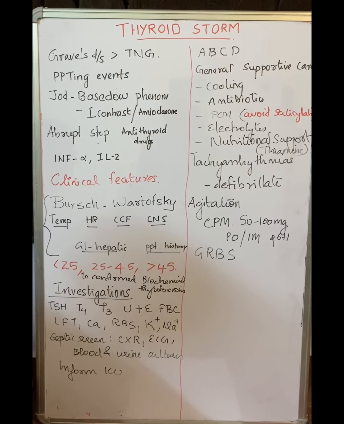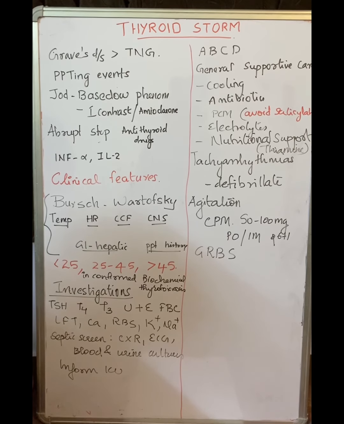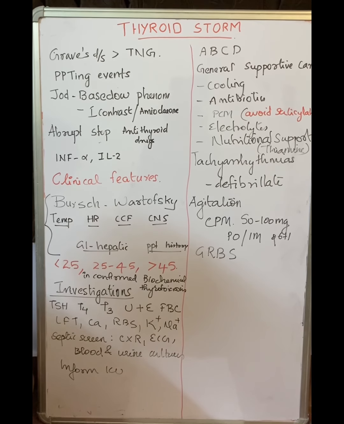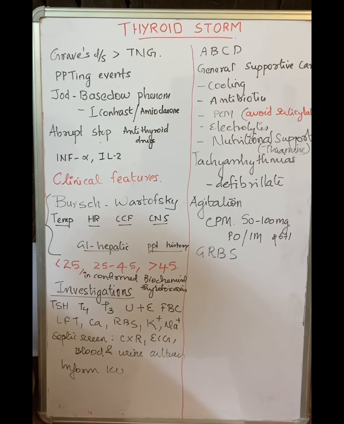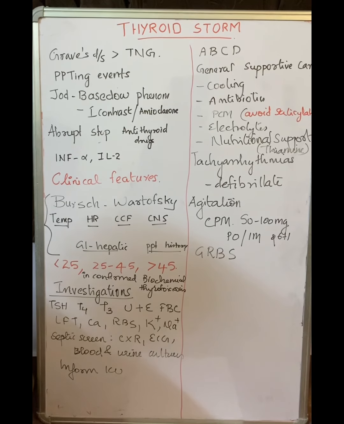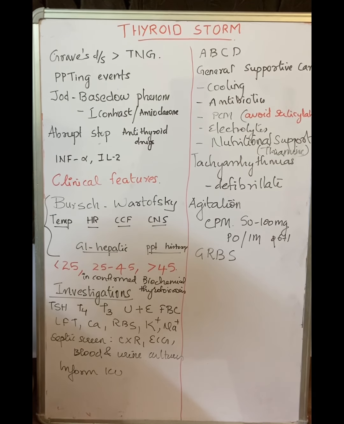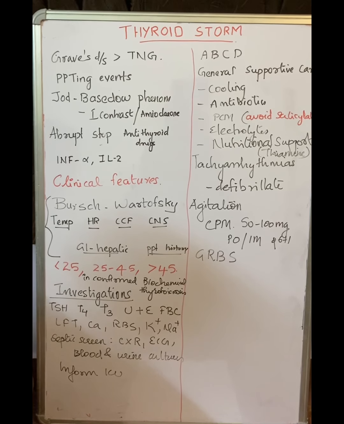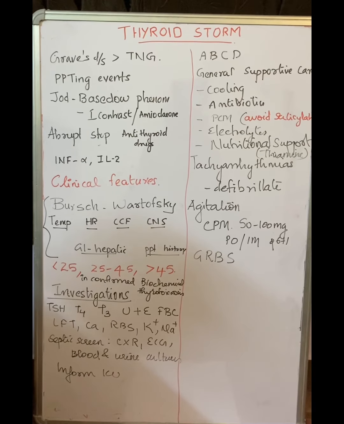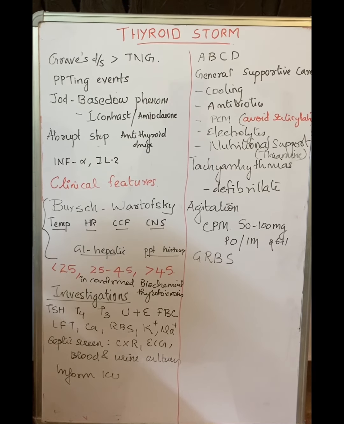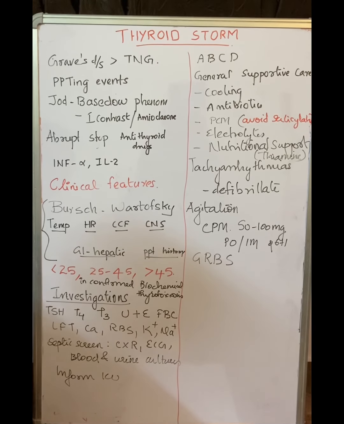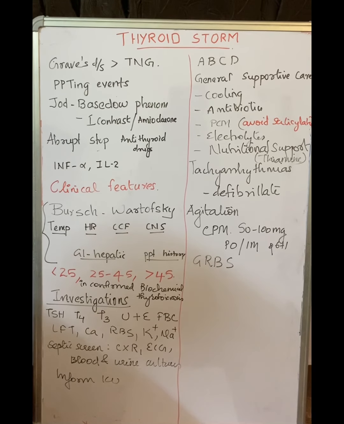What are the most common causes of thyroid storm? The first most common cause is Graves' disease, followed by toxic nodular goiter. What are the precipitating events? There are some precipitating events for thyroid storm, the most common being an underlying infection, or it can be an underlying MI, trauma, diabetic ketoacidosis, pregnancy, and parturition. These are all precipitating factors.